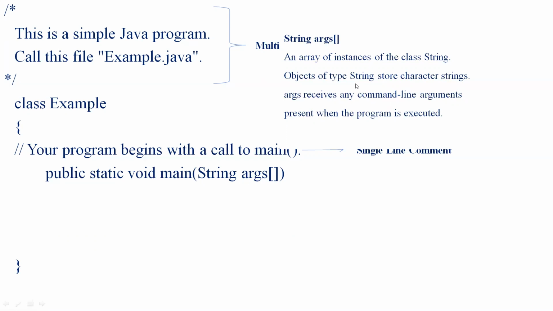Objects of type String store character strings. So here the array args will store objects of type String, which store the character strings, where args will receive any command line argument. It might receive multiple-line or single-line command line arguments when the program is being executed. So it receives any command line argument present when the program is being executed.